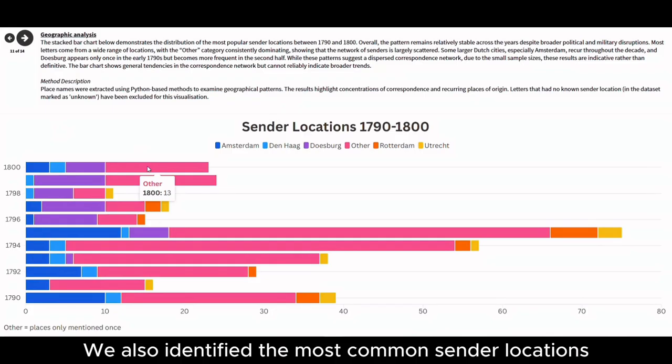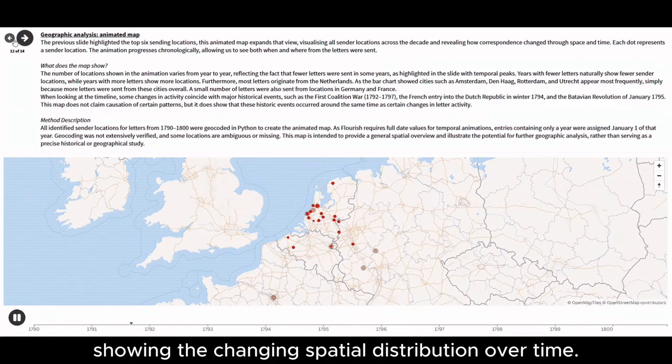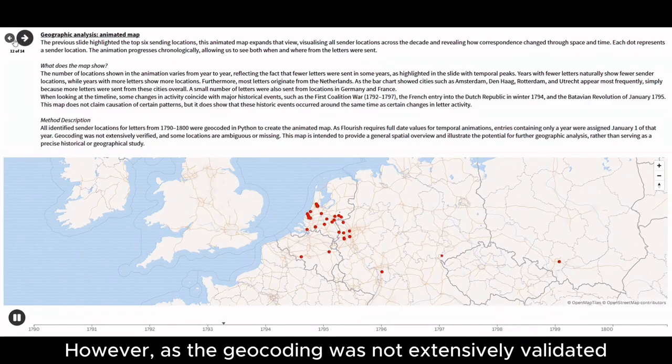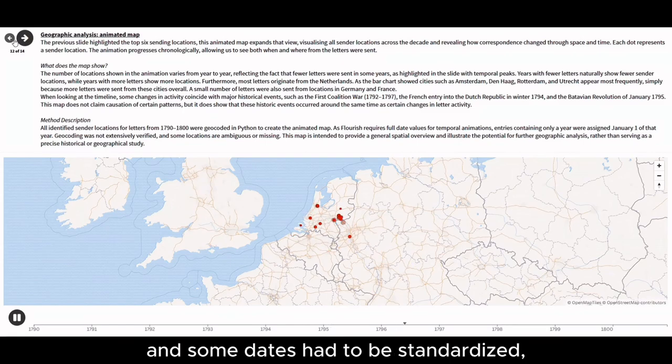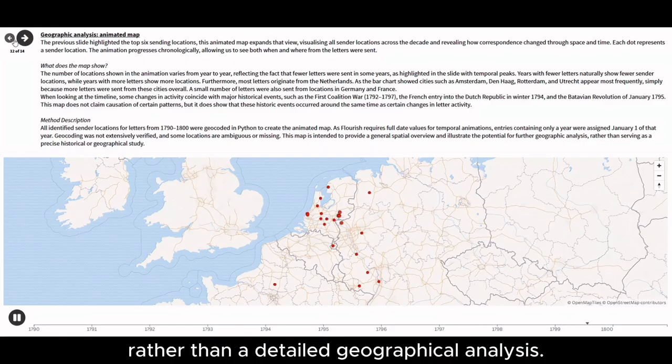We also identified the most common sender locations for each year. All identified locations were then geocoded to produce an animated map, showing the changing spatial distribution over time. However, as the geocoding was not extensively validated, and some dates had to be standardized, the animated map is intended as a general overview rather than a detailed geographical analysis.